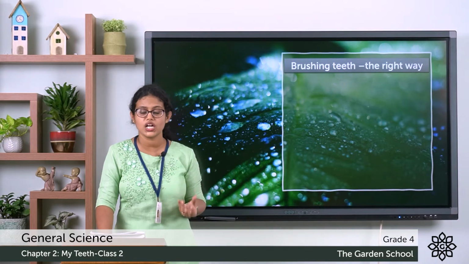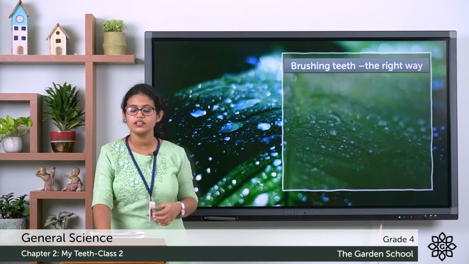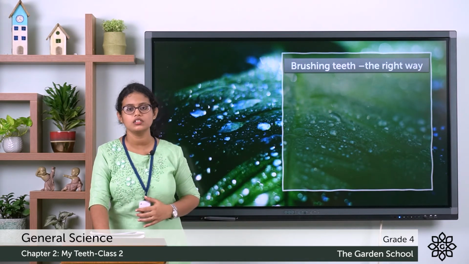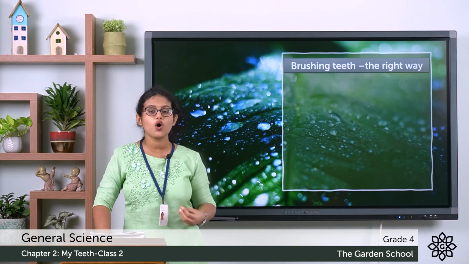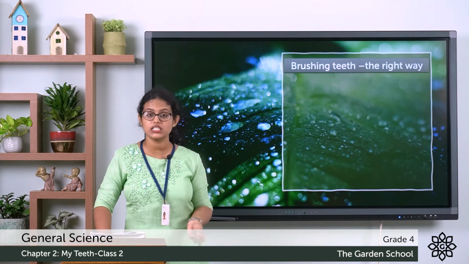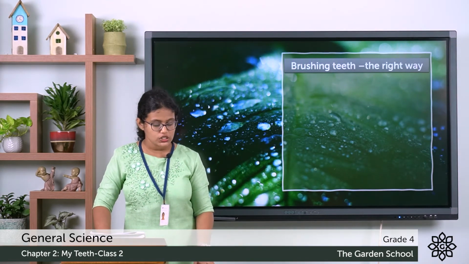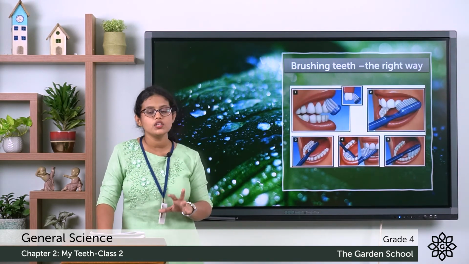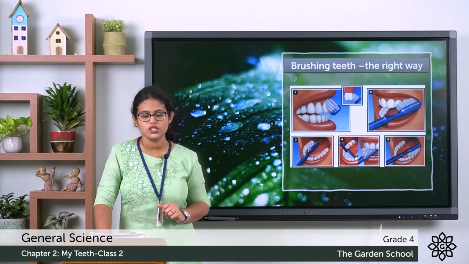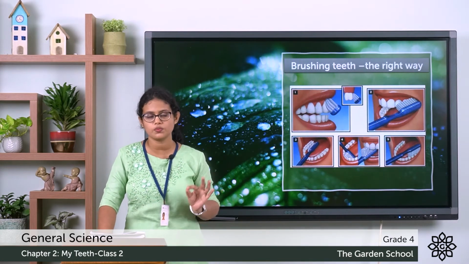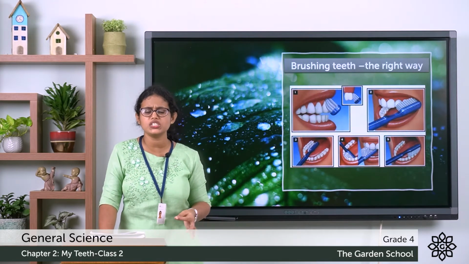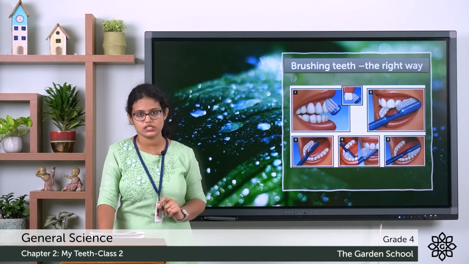That is brushing our teeth twice in a day, that is in the morning and at night. Then regular checkup with the dentist. It all keeps our gums and teeth healthy. So let's see the right way to brush our teeth. The one thing you need to remember is you have to use a soft brush and brush your teeth gently for a few minutes.